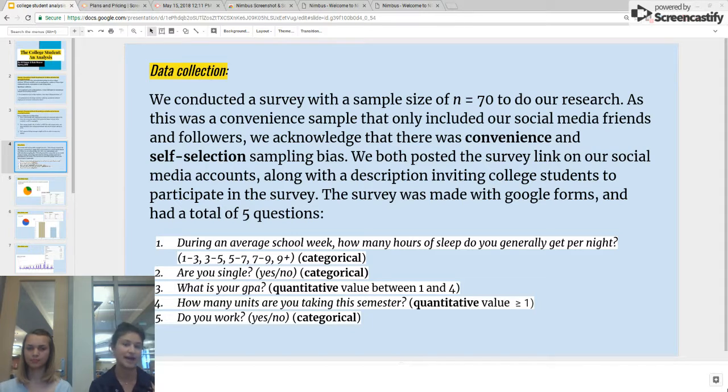The first one, being categorical, asked: during an average school week, how many hours of sleep do you generally get per night? The categories we had were 1 to 3, 3 to 5, 5 to 7, 7 to 9, then 9 plus. Our second question was also categorical, asking if you are single, yes or no. Our third question, quantitative, asked what is your GPA. Our fourth question was quantitative, asking how many units you are taking this semester. And our fifth question was categorical, yes or no, do you work?